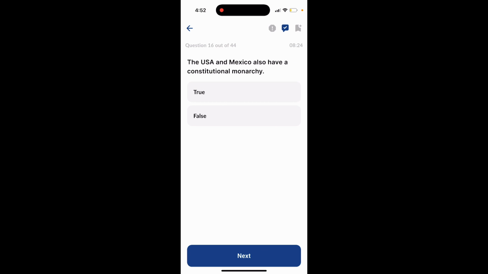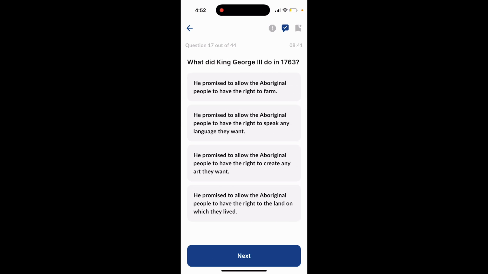Question 16. The USA and Mexico also have a constitutional monarchy. Is that true or false? That is false. Question 17. What did King George III do in 1763? Option 1, he promised to allow the Aboriginal people to have the right to farm. Option 2, he promised to allow the Aboriginal people to have the right to speak any languages they want.